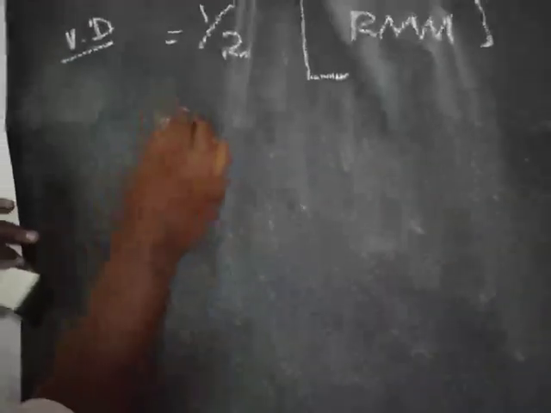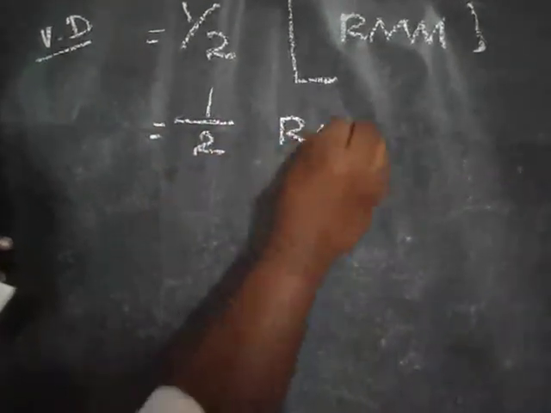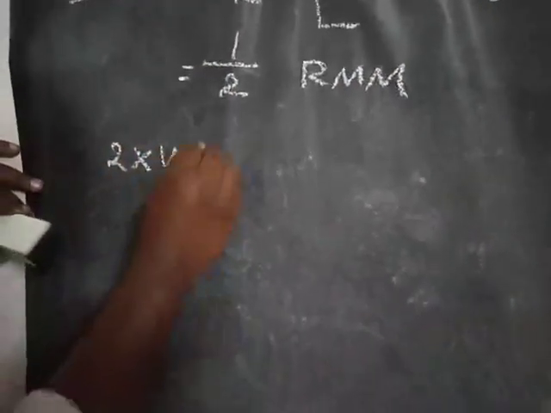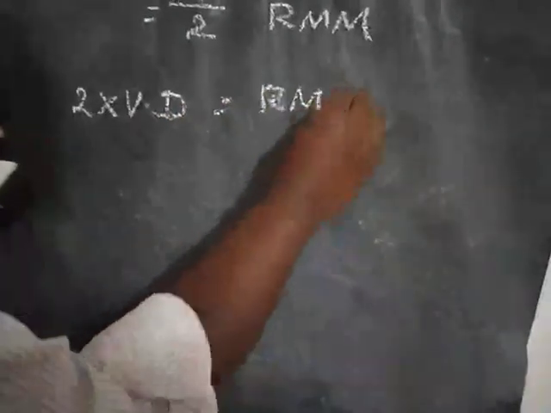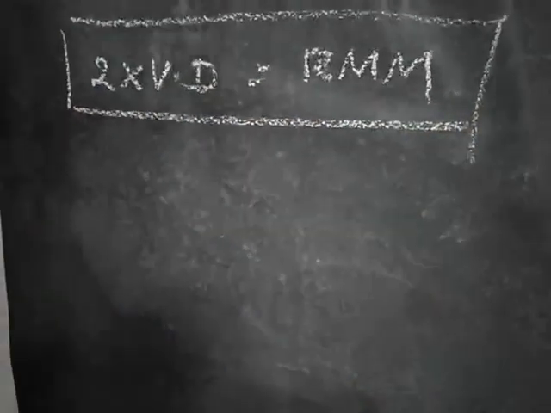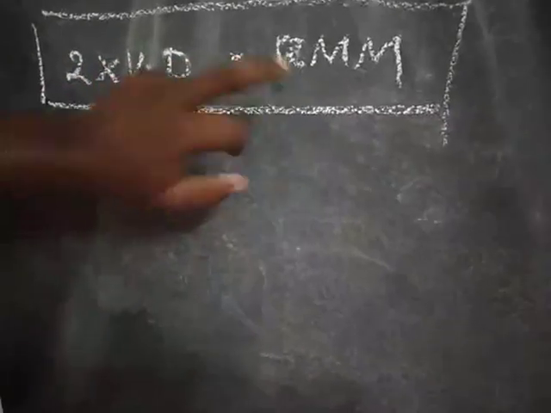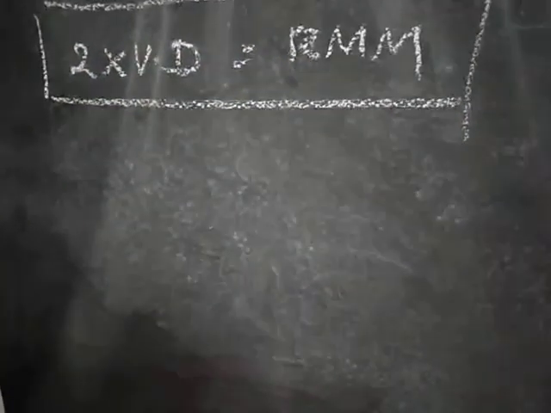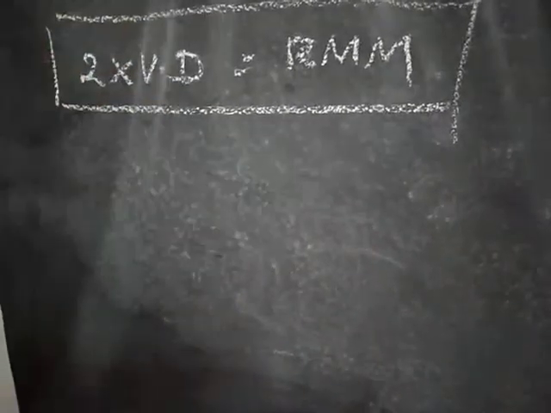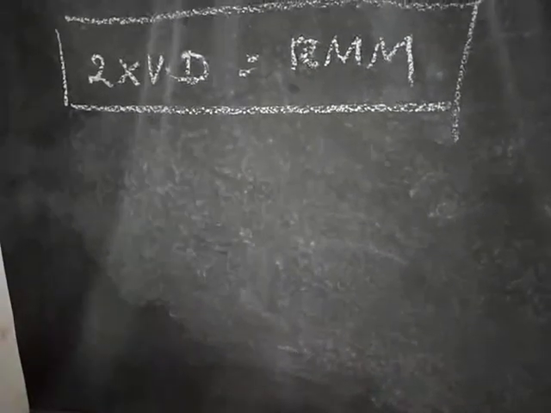So Vd is equal to 1 by 2 RMM. The 2 may go this side: 2 into Vd is equal to RMM. This is the relationship between relative molecular mass and vapor density. Twice of vapor density is equal to relative molecular mass, or half of the relative molecular mass is known as vapor density. That's all. Lesson number 7, atoms and molecules, is over.